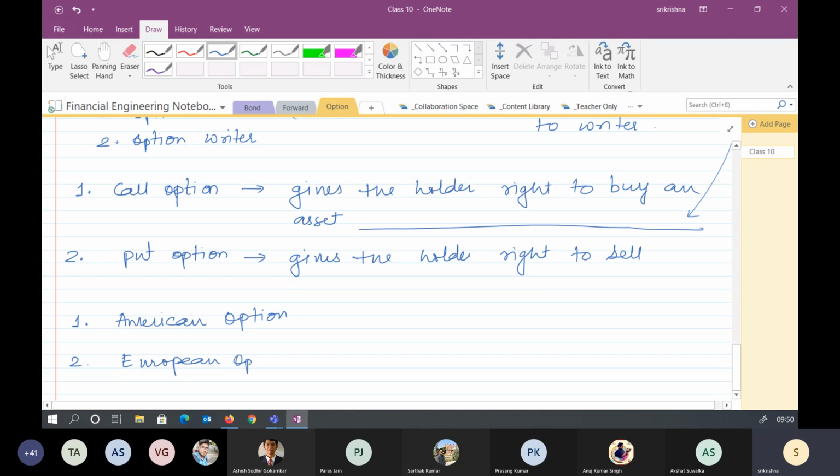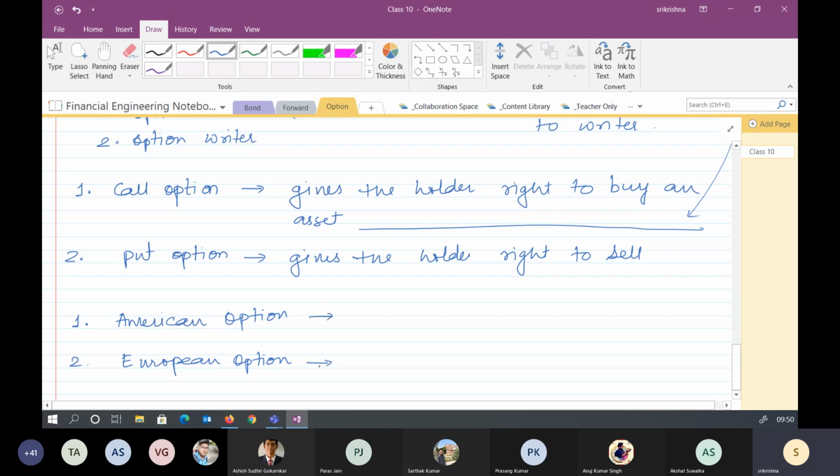There is the Asian option also, and more. But mostly for this class we will focus on European, and then we'll jump back to the American one whenever it is required.